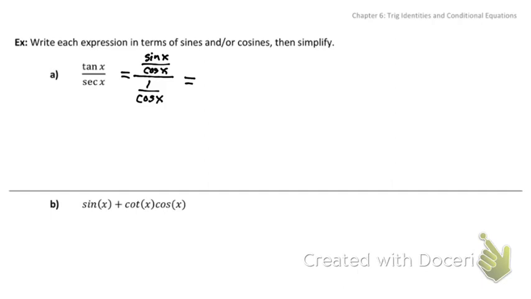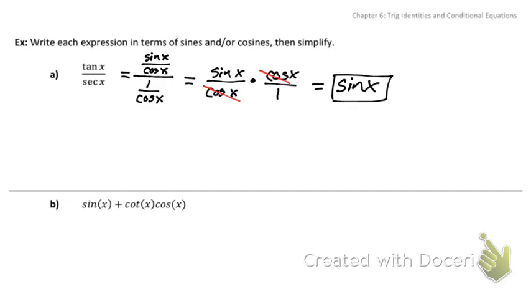Now I'm going to use keep, change, flip. Keep the top fraction, so we have sine x over cosine x. Change your sign to multiplication and flip whatever's on the bottom. So right now I have 1 over cosine x, so we'll have it as cosine x over 1. Your cosines are going to cancel out. You're going to have sine x times 1, and you're just going to be left with sine x.